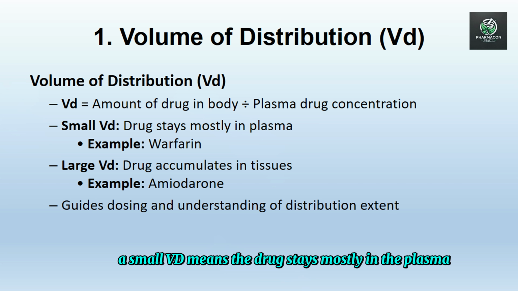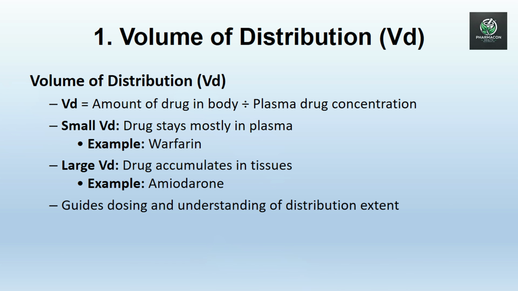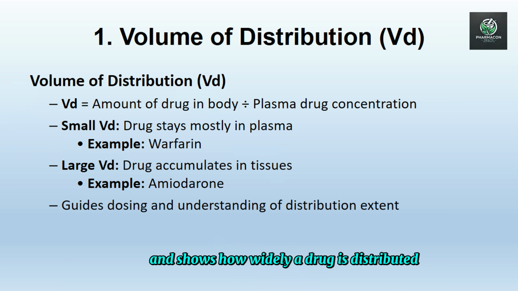A small VD means the drug stays mostly in the plasma, for example warfarin. A large VD means the drug moves into body tissues, for example amiodarone. Knowing the VD helps guide proper dosing and shows how widely a drug is distributed.